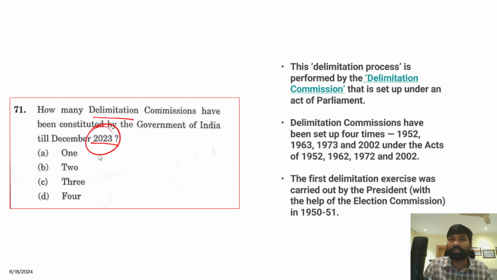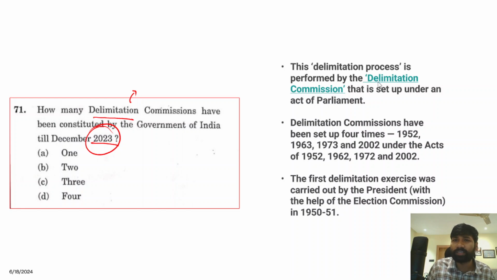Now, the delimitation exercise essentially means that the constituencies are either increased or decreased based on the population. For that particular purpose, the constitution made it clear that after every census, a delimitation commission must be constituted by an act of parliament, and the president accordingly will appoint a delimitation commission.